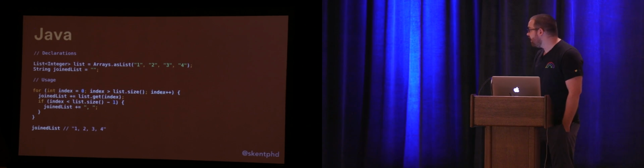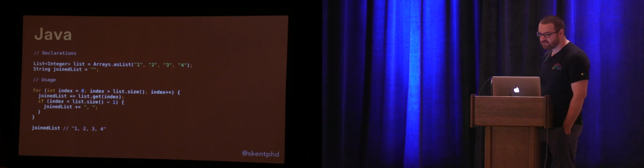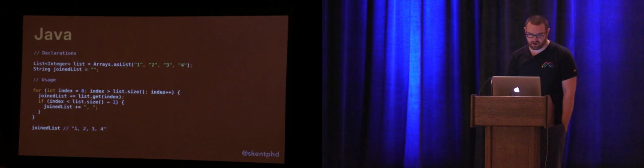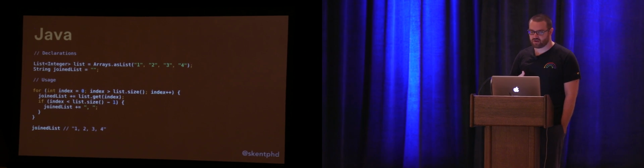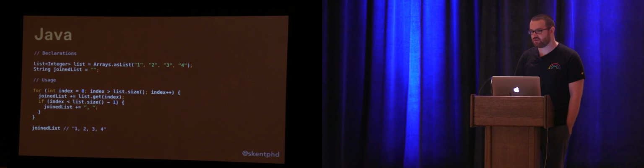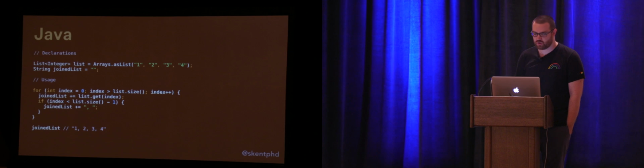So again, I don't know about you, but I know I've definitely written this kind of method in the past. This is taking a list, in this case a list of strings, and what I want to do is join it with comma space. So what I'm required to do in this case is iterate over the indices of my list items. I can't use a for each loop because I have to be careful not to add an extra trailing comma space at the end of my joined result. I only want the comma space to be in between elements.